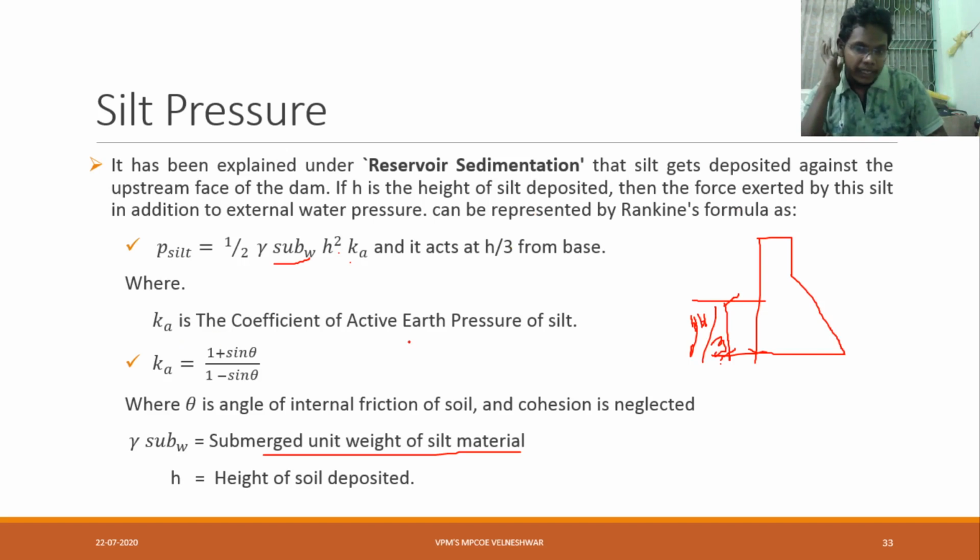Now Ka is the coefficient of active earth pressure. Ka value I think all of you know. Already we have seen in Geotechnical 2, that is 1 plus sine theta divided by 1 minus sine theta. See, the same formula we are using in retaining walls. In the next semester you will use that one. Next semester we are having one subject, that is DDRCS. There also you will use this Ka value. So please remember.